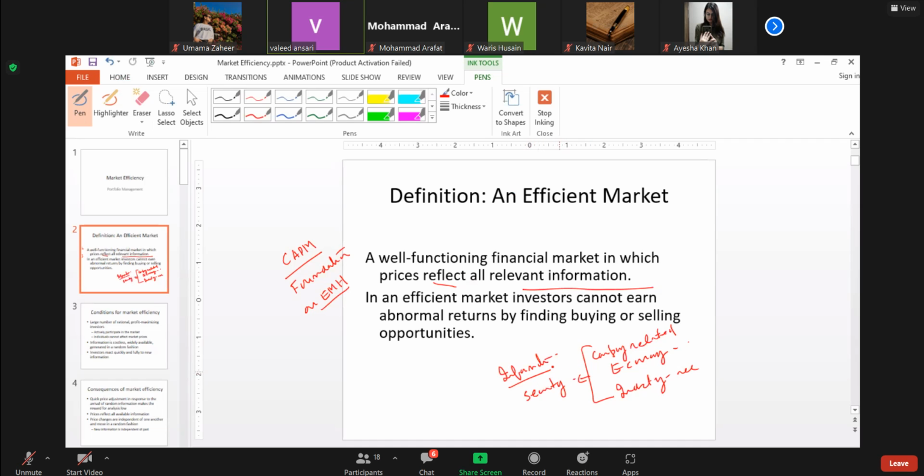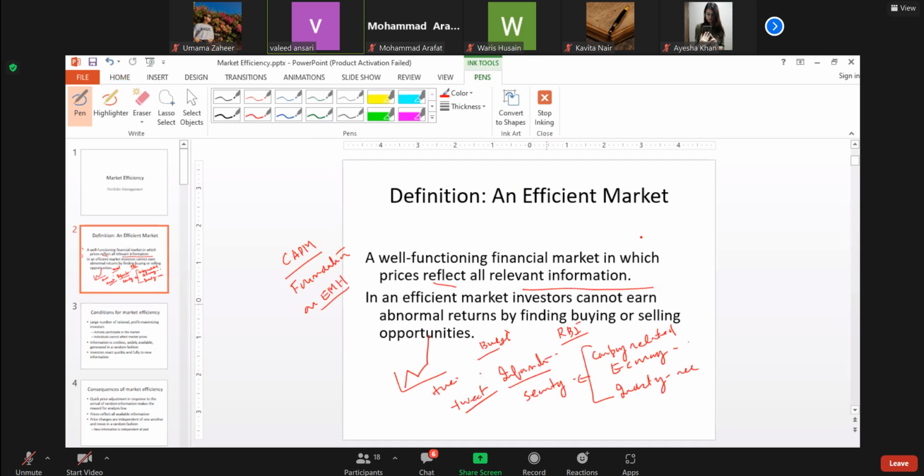Therefore, whenever new information comes into the market, share prices react to that. Because of that, they may go up or down. If you take the time of release of information, if you watch the budget being announced and see the share price reaction, if some person on social media has just made a statement, if the RBI governor has announced monetary policy or just a press release, the market takes into account all these relevant pieces of information.